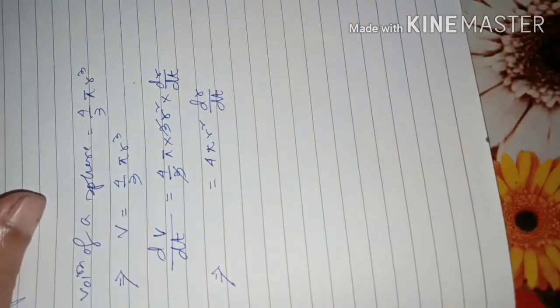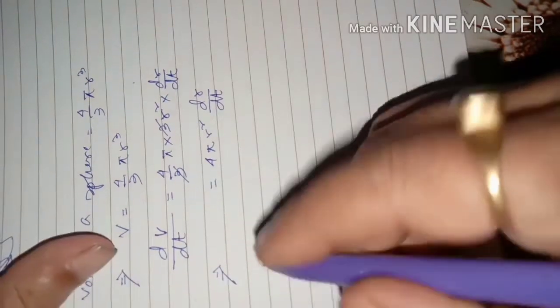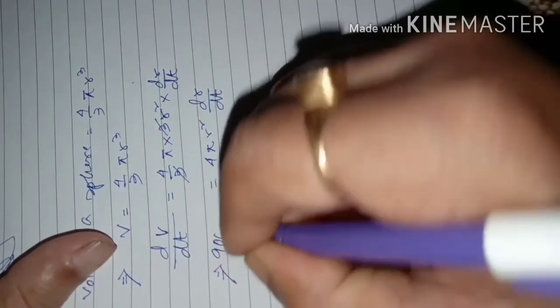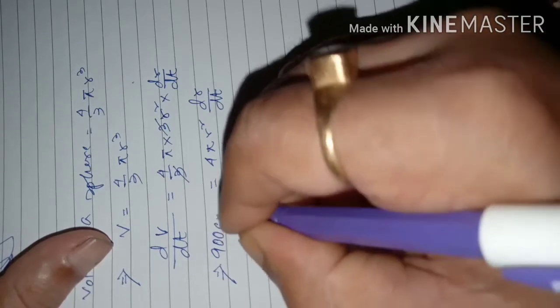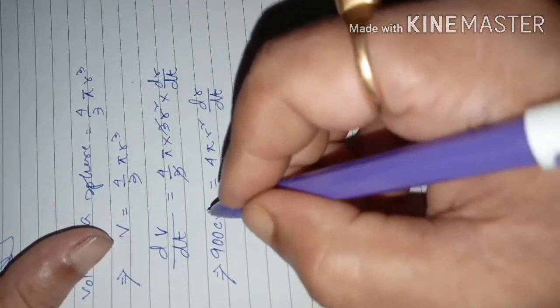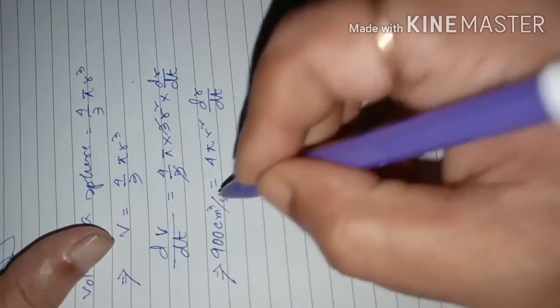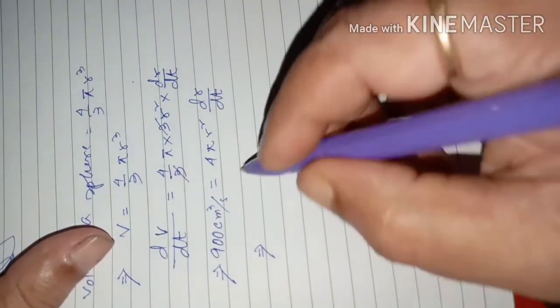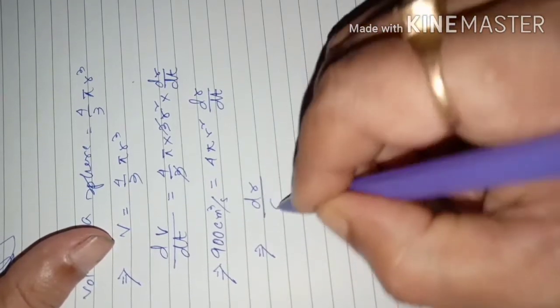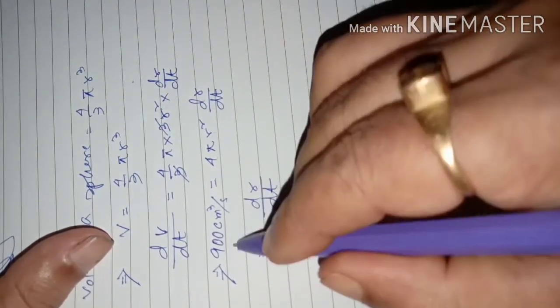But according to the question, the rate of change of volume is given as 900 centimeter cube per second. Then from here, if we extract dr by dt, these numbers will come down here.